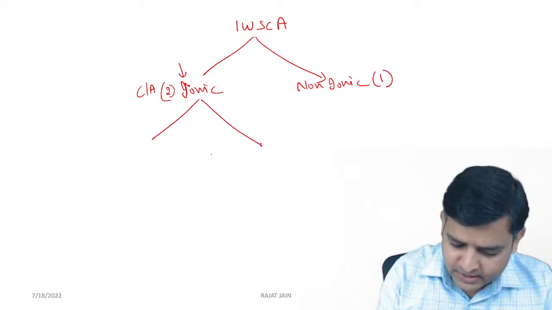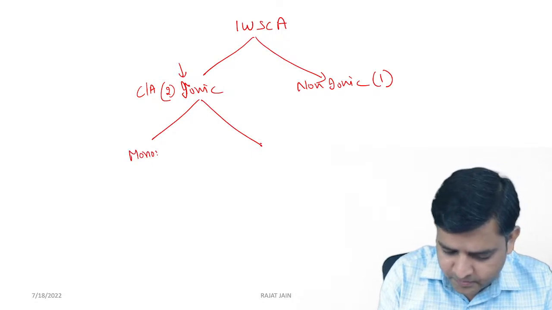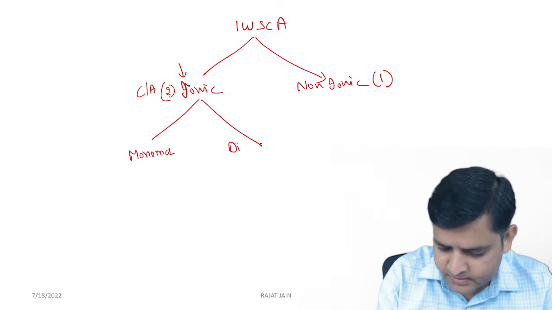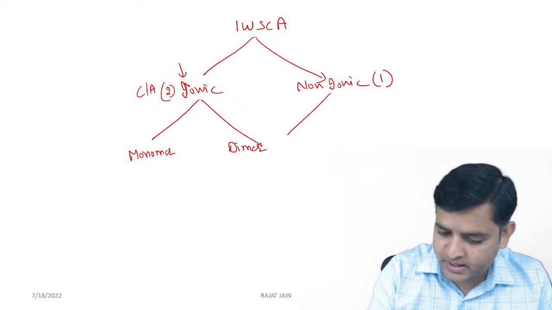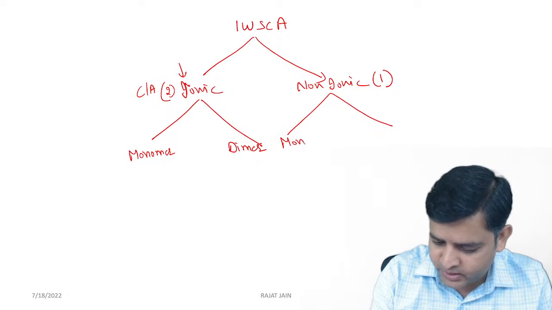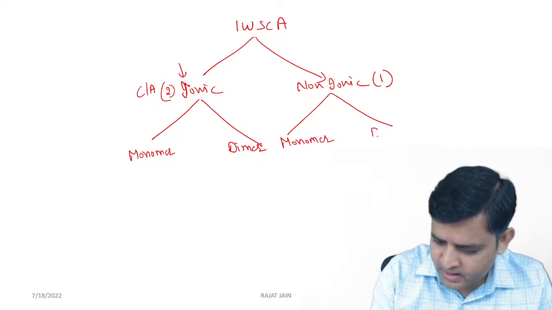Ionic is further divided into monomer and dimer. Similarly, non-ionic will also divide into monomer and dimer.